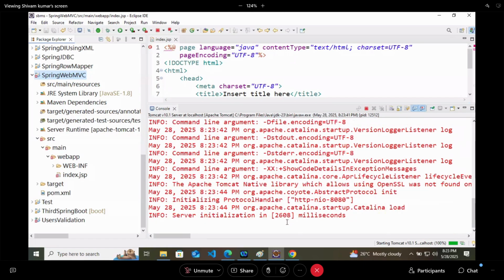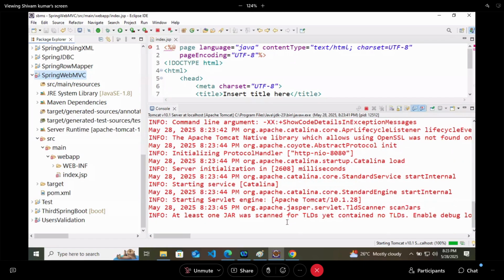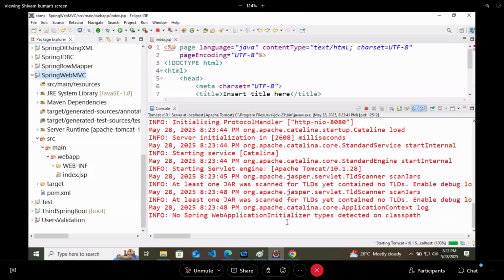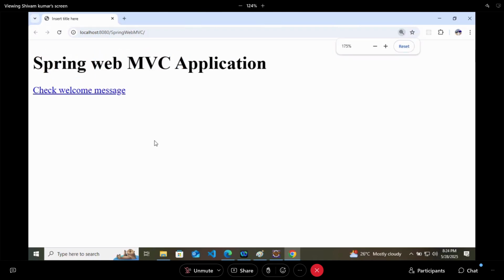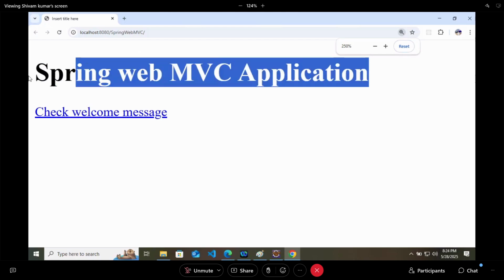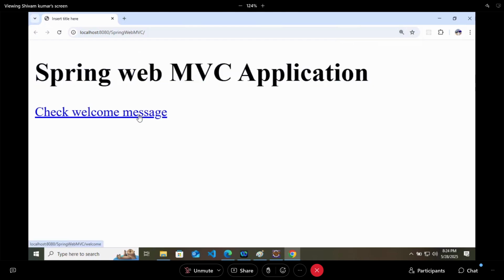If I'm clicking on this, the requested resource /Spring Web MVC, means project name, /welcome is not available. Means there is no controller, no dispatcher servlet, nothing is there which is handling your request.